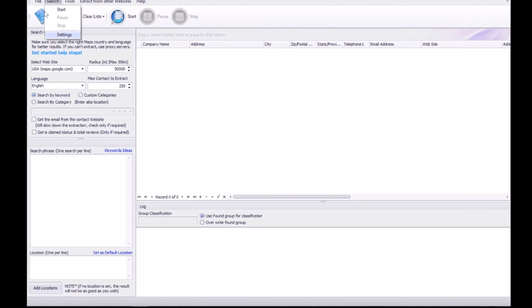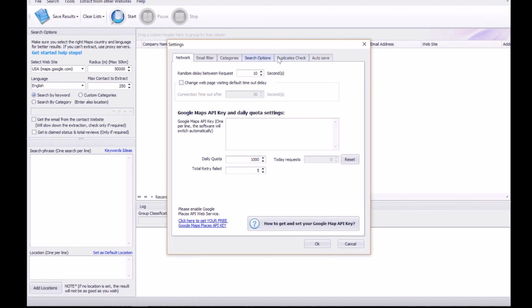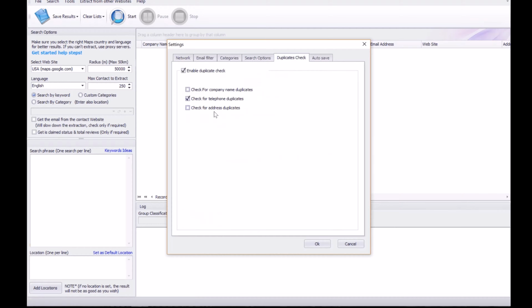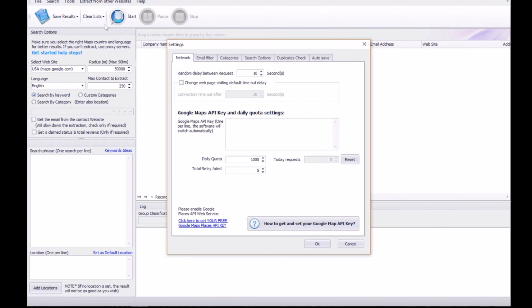We want to go into search, settings. We want to go up here, duplicates check, and we want to check for company name duplicates and for telephone duplicates. This will basically filter out any double entries once we start scraping. So you won't see, for example, Best Buy or Walmart listed 10 times in your list. It's going to be filtered out right away. And then we need to go into network.